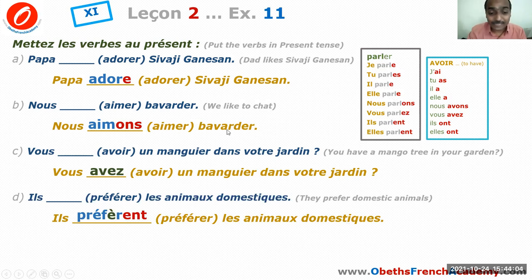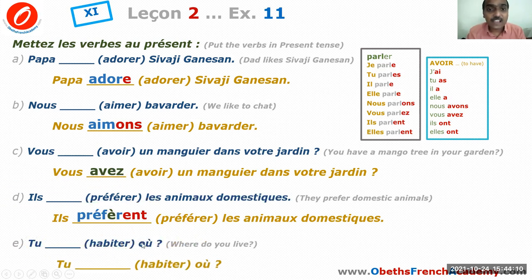They prefer domestic animals. The last one, tu habites où? Where do you live? The verb is habiter. It's a regular ER verb. You cut ER, you get HABIT. That's your stem. And when the subject is tu, what's your regular ER verb ending? It is ES. So finally you'll get tu habites où? You live where, or where do you live?